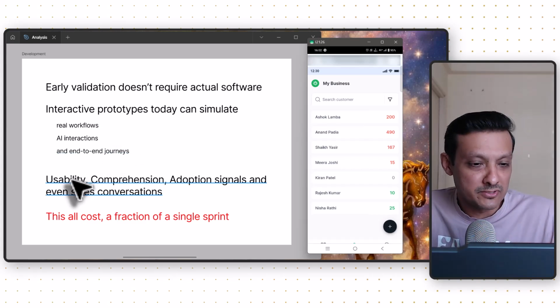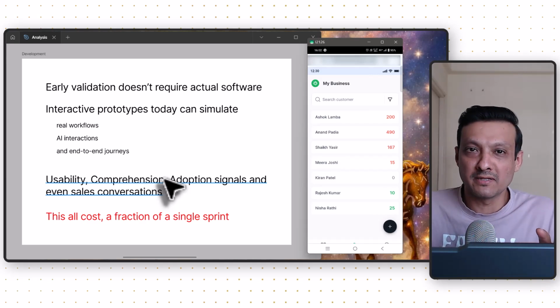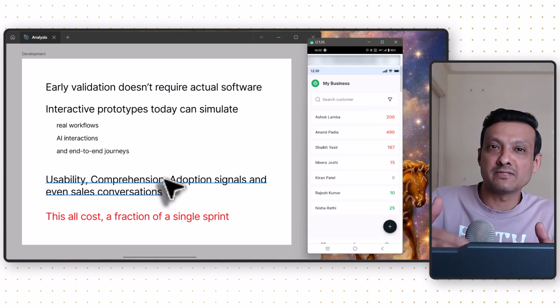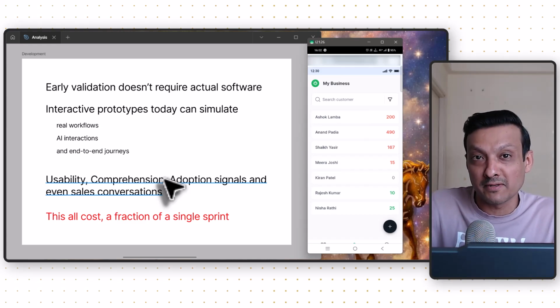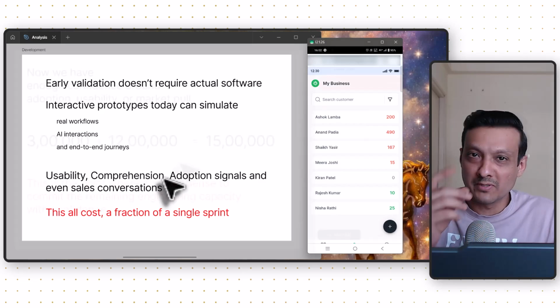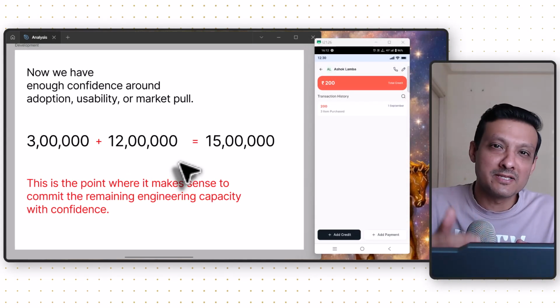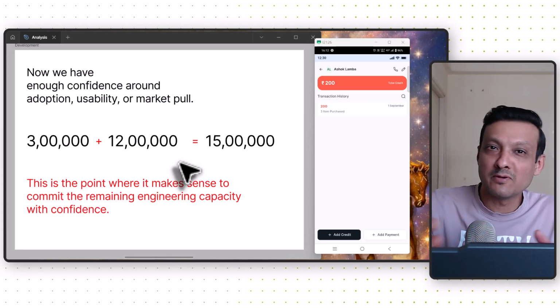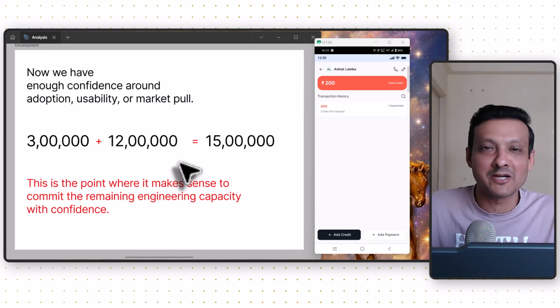We can do the usability comparison and also find out the adoption signals, as well as use these screens in sales conversations even before the actual product has been developed. And all of this can be done at a fraction of the cost of one sprint. This is the point where it really makes sense to commit the engineering capacity to the full-fledged product, because now we have all those assumptions validated way before the engineering began.